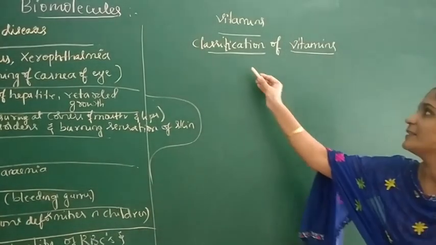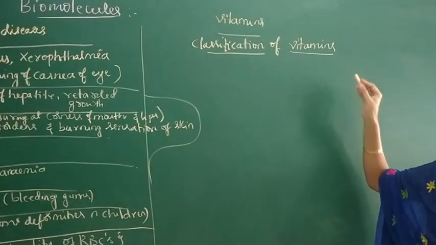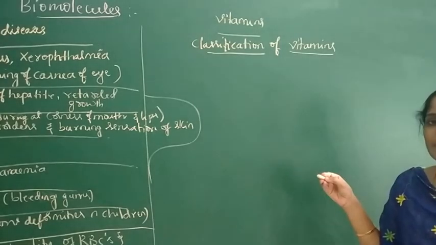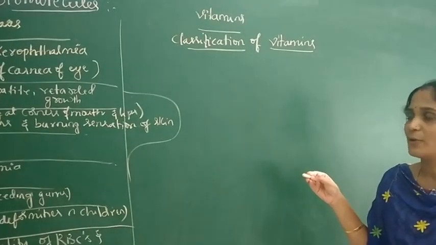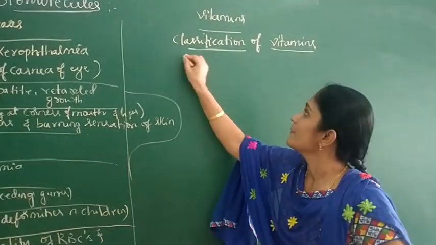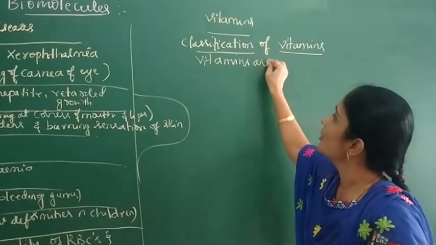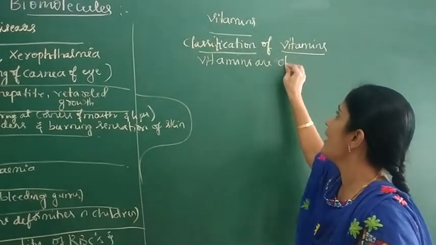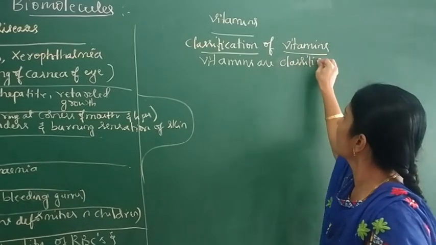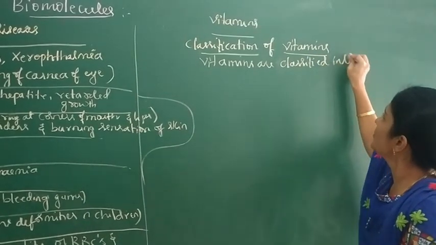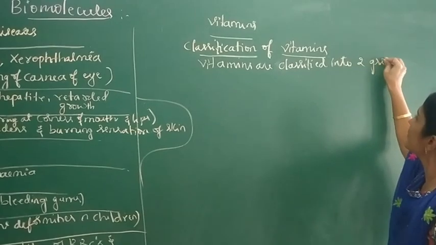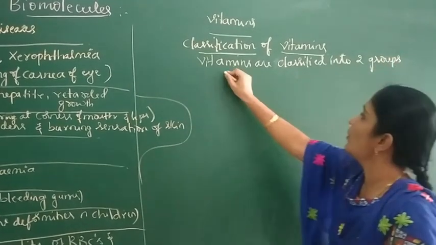Next, coming to the classification of vitamins. Vitamins are classified into 2 groups based on their solubility.